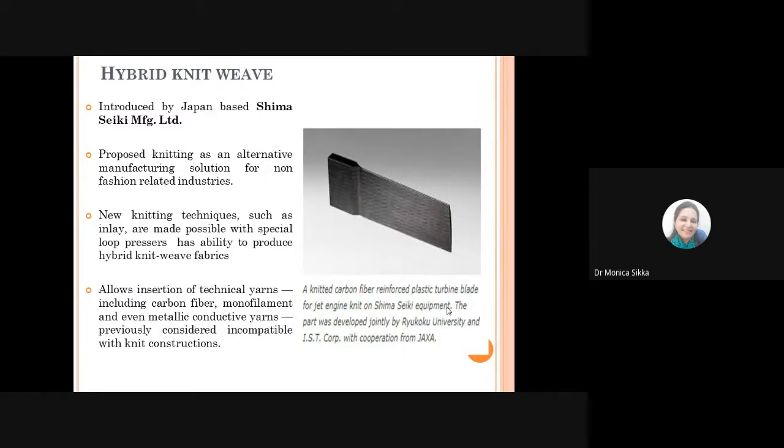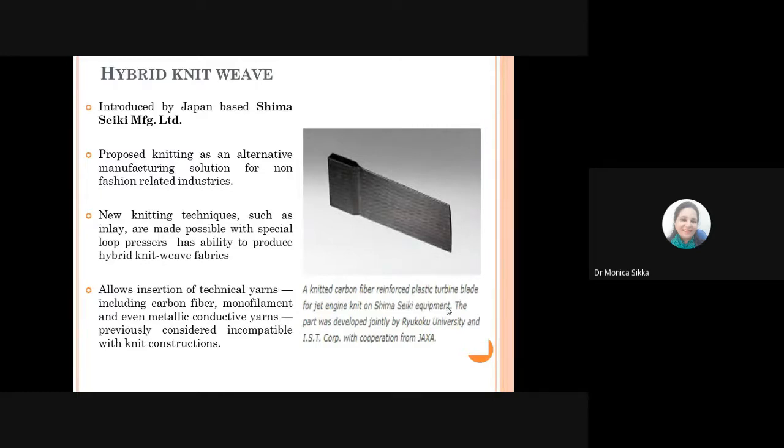They don't only cater to the traditional customer base in the apparel industry, but by showcasing this type of hybrid knit weave, they also ventured into the applications of knitted products in the industrial sector, right? So the proposed knitting is an alternative manufacturing solution for non-fashion related industries.